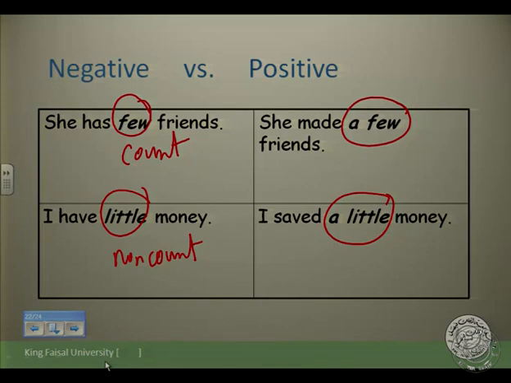I have little money means I have nothing. It's like saying I have nothing, just a few reals. I saved a little money means, well, I have something in my pocket. I saved a great deal of good money. So this is the difference between negative and positive.